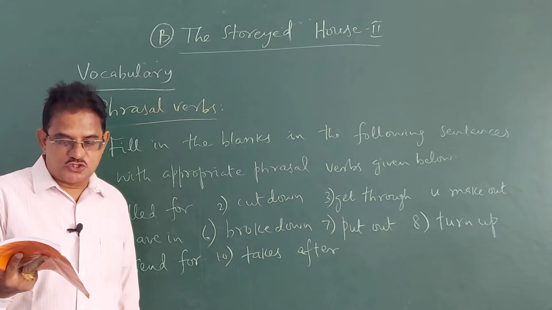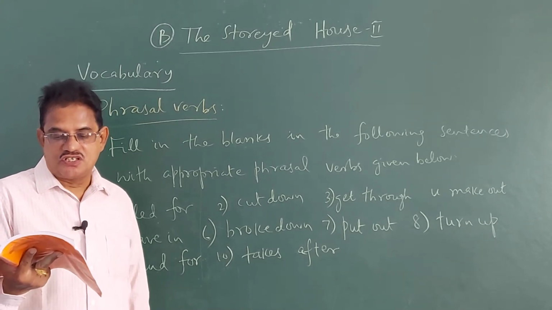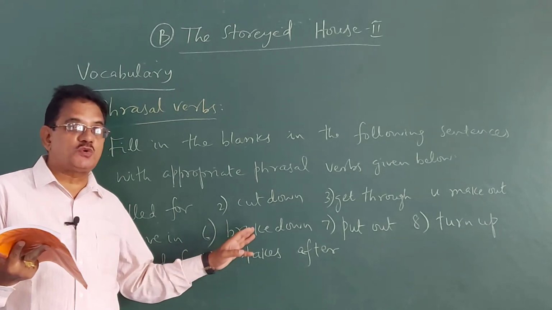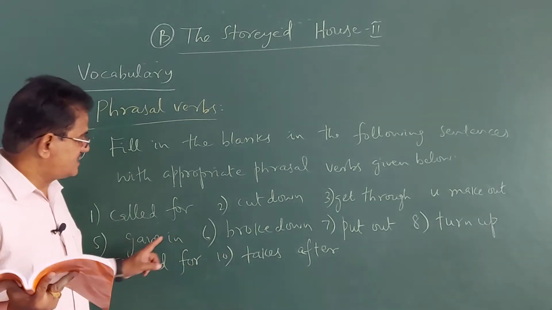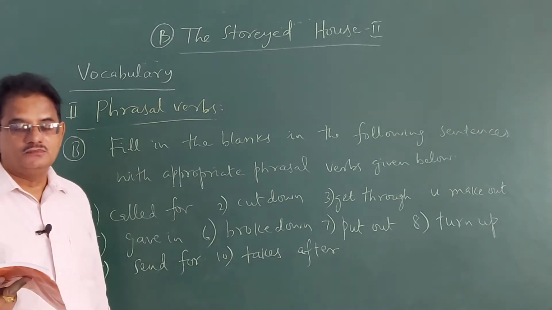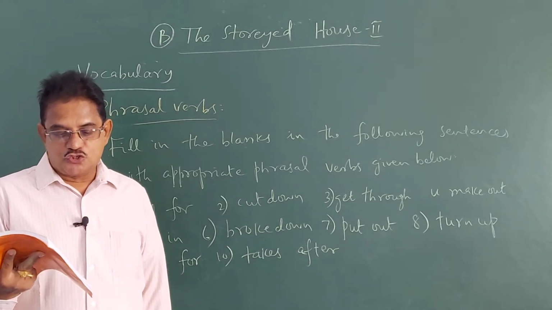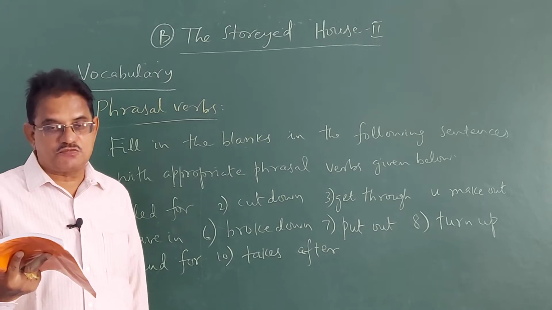Sentence number 6, we took a car for rent for our forest trip. In the middle of the forest, it broke down. Broke down means what? It came under repair. But the sentence is in past tense, so instead of break down, we have to write broke down there. We took a car for rent for our forest trip. In the middle of the forest, it broke down.